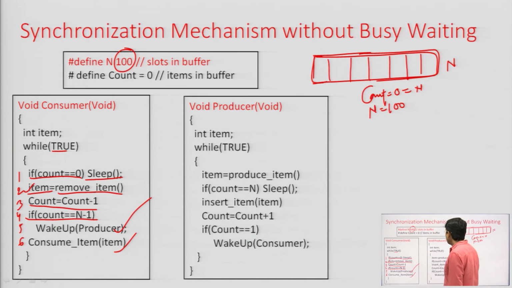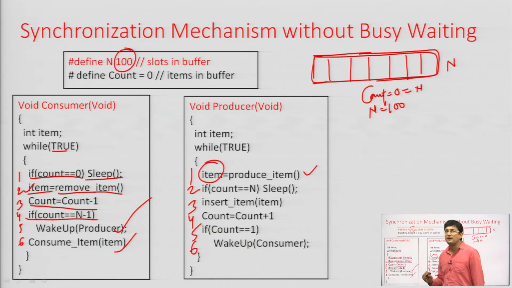This is straightforward. The producer process, let us number all these statements 1 to 6. An item is produced. After producing this item, let us say we are keeping it in some item variable, and if the count is n, that I have already explained, that all the slots are busy, there is no free slot, there is no reason why the producer should stay alive, it should go to sleep for some time.